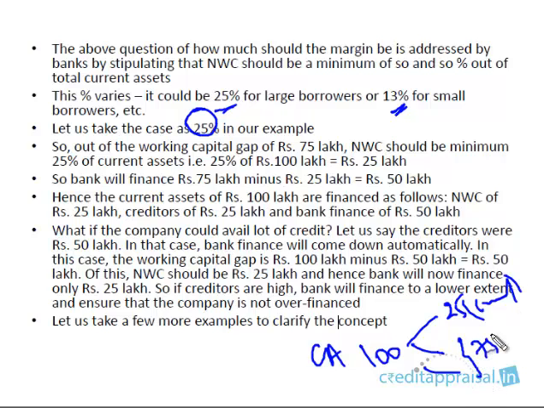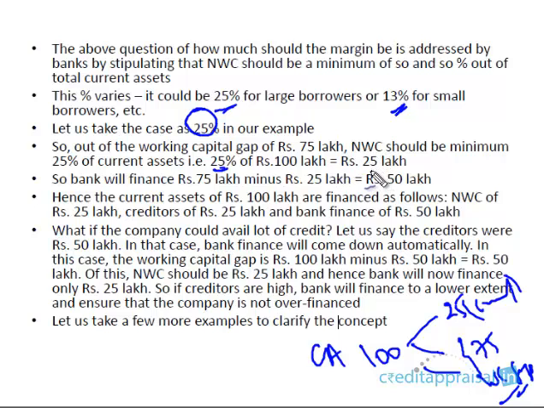So this balance 75 lakhs, known as the working capital gap, is now to be met from both the borrower's margin and the bank. How much should he contribute? 25% is the margin, but not 25% of the working capital gap. We always denote the margin as a percentage of the total current assets. The total current assets is 100. 25% of current assets is 25.